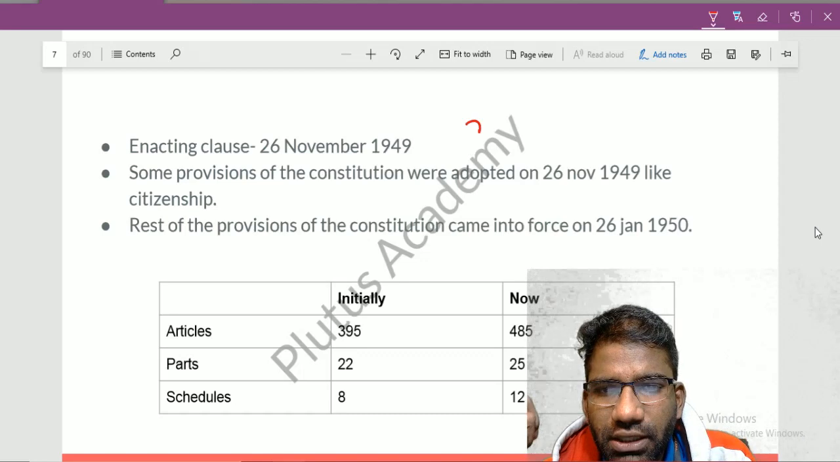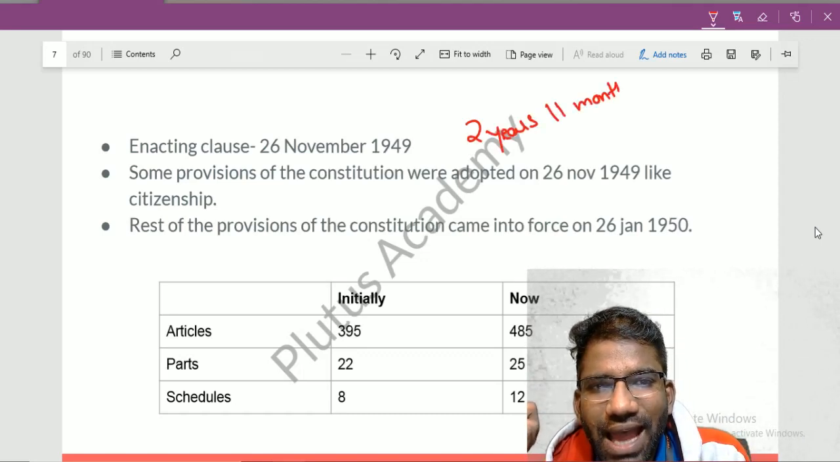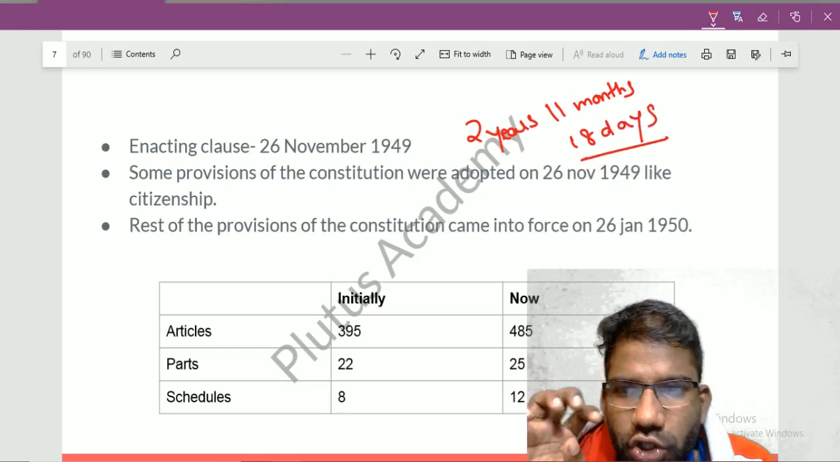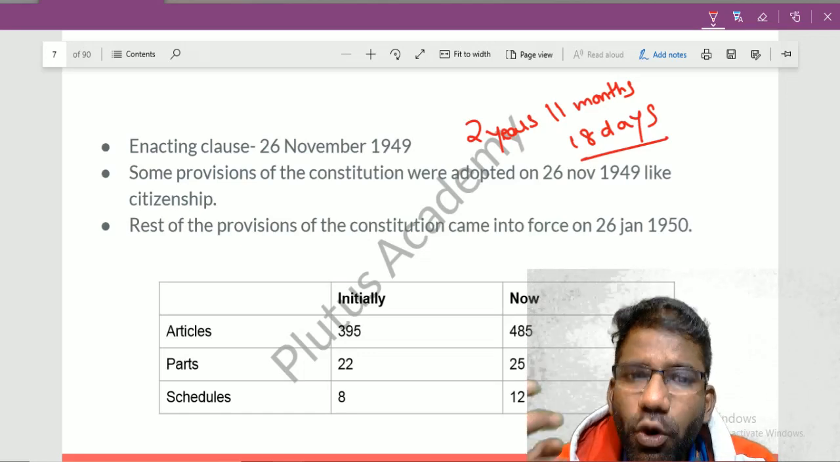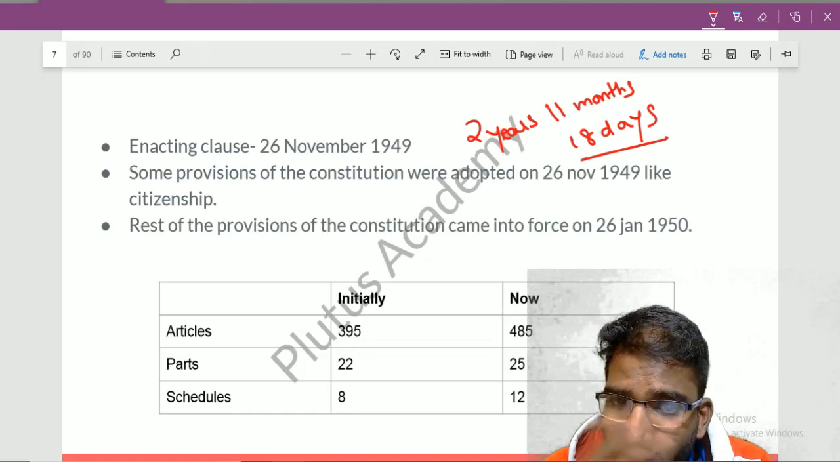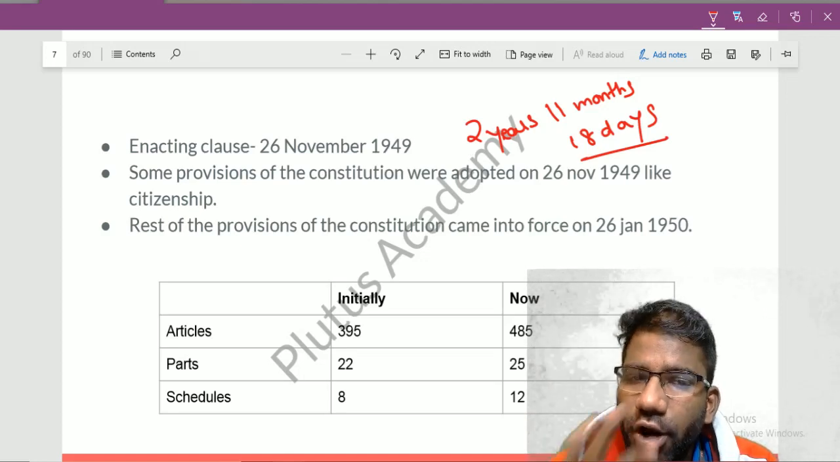After 2 years, 11 months and 18 days it took to form the Indian Constitution, it was enacted on 26 November 1949. On this day, certain provisions were adopted. Not all the provisions were adopted, but certain provisions like citizenship were adopted on this date.